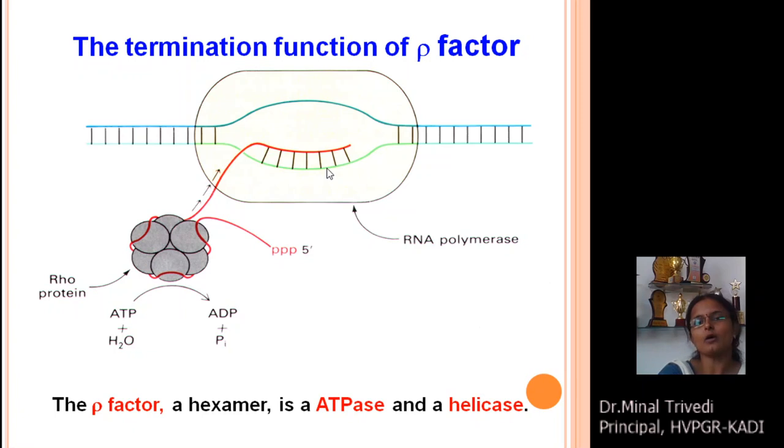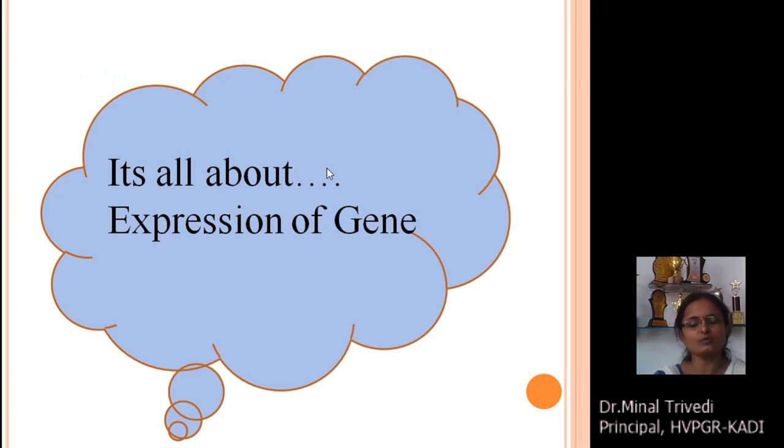So this is all about the mechanism of transcription in prokaryotic organisms. It's all about the expression of genes. So we have discussed that there are three mechanisms of the central dogma. Replication we have discussed in detail in prokaryotic organisms. Today we have discussed the transcription mechanism, which we broadly divided into two categories.